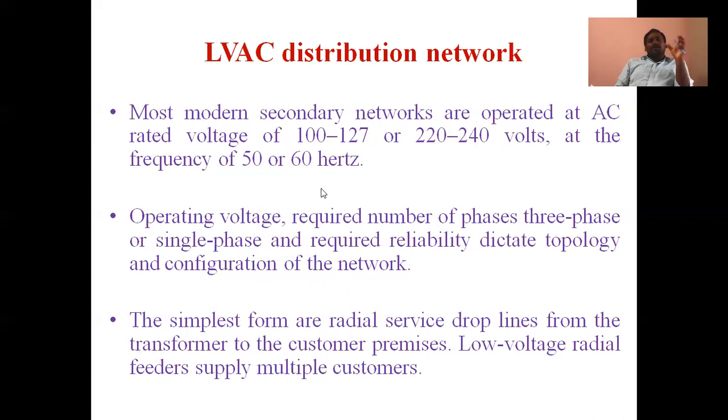How can we design this low voltage AC distribution network or secondary distribution network? Generally, radial service drop lines run from the transformer to the consumer premises. Because of low voltage, radial feeder construction is simple, cost is also less, and also a low voltage radial feeder supplies multiple customers. So that's about the low voltage AC distribution network, which requires single phase AC and in some applications 3 phase AC with 50 Hz or 60 Hz frequency.